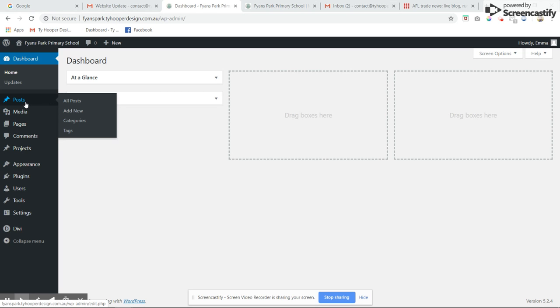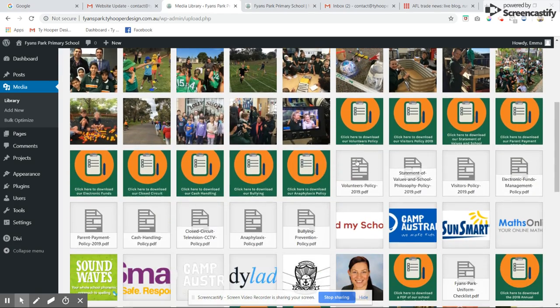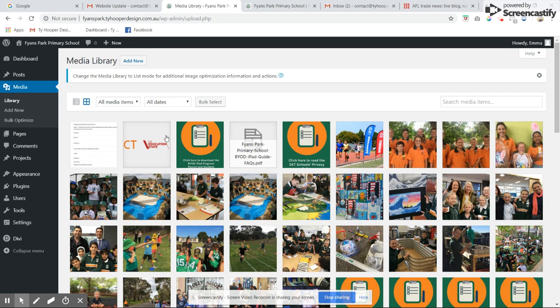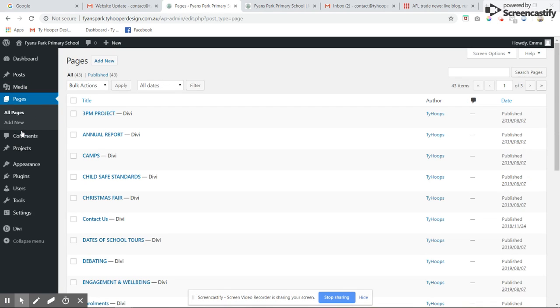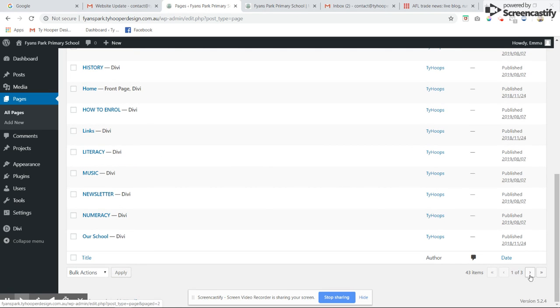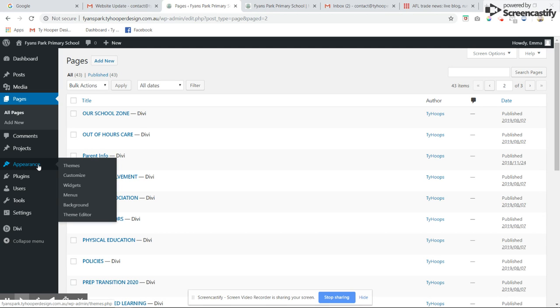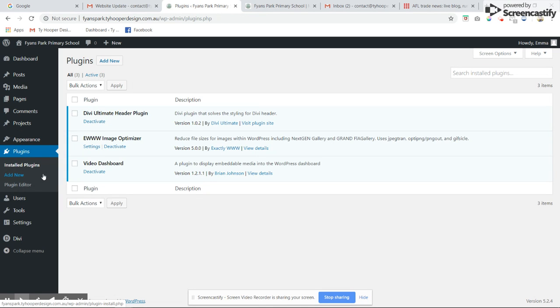Posts relates to blog posts. We don't have any of those on the site. Media is all the media that we've uploaded, so all the images, all the PDFs, for example. Pages is all the pages we have on the website. So history, home, and there's 3 different areas because there's quite a few pages, so we can just click through. Appearance, that's probably more for me to worry about. Plugins is just different pieces of software that we've installed onto the website, as you can see here.